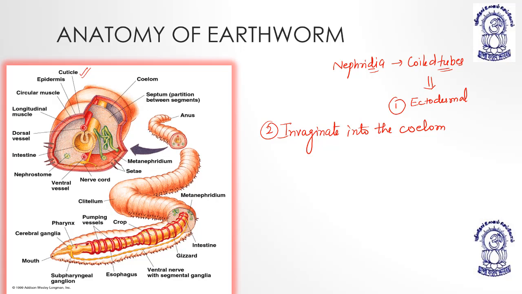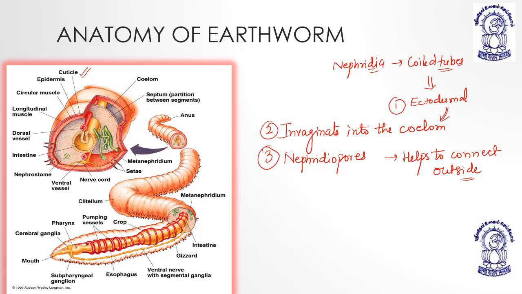They are ectodermal in origin. From ectoderm they invaginate into coelom. They help to communicate with the exterior, meaning the outer environment, through laterally placed small apertures called nephridiopores. So with the help of nephridiopores, they help to connect to the outside.